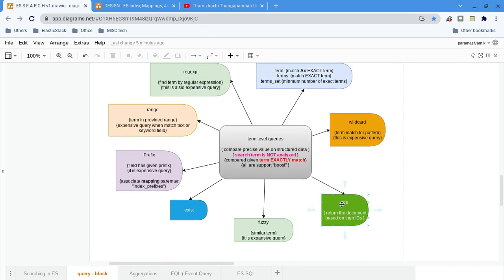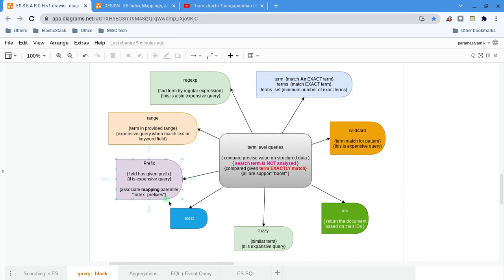So as I said, most of the time all these leaf queries will be used along with compound queries. At that time, you can use the boost to change the score value. All these leaf queries can become an expansive query, so please make sure of that. And all these queries work on terms, not partial words. Only the prefix is an exception, but the given prefix must match exactly. Otherwise all of the queries work on terms only.